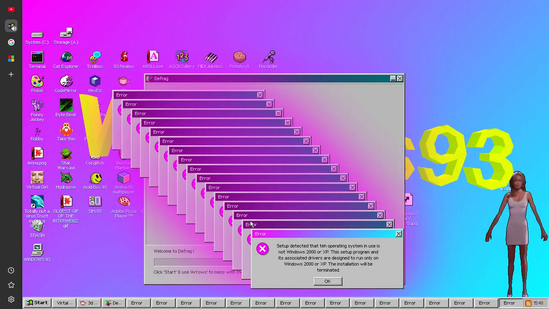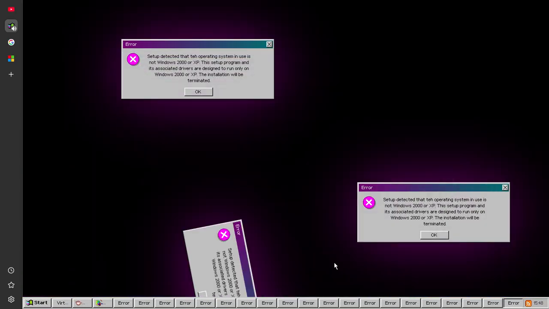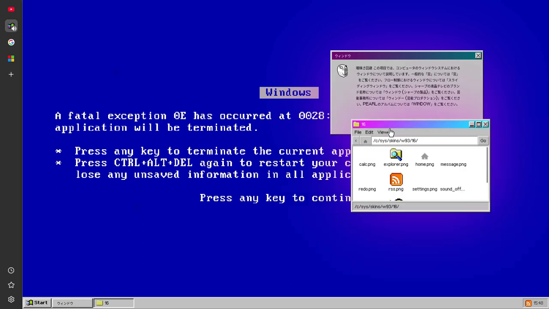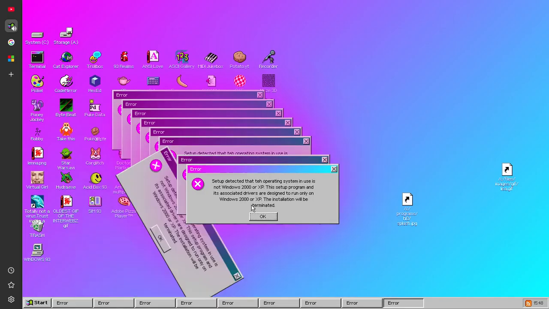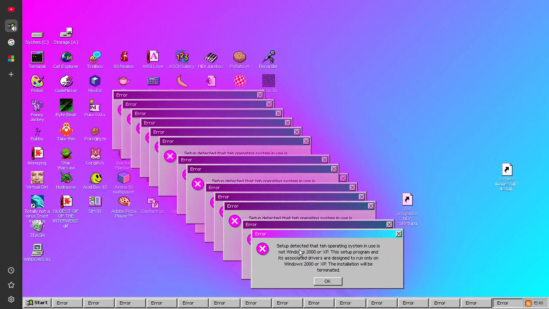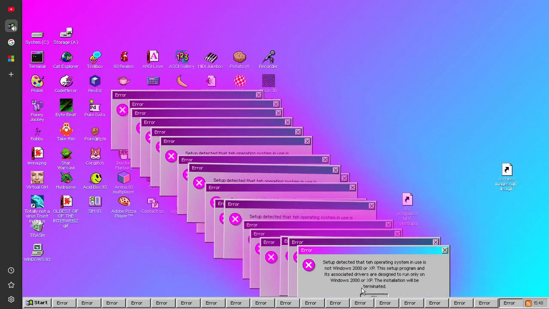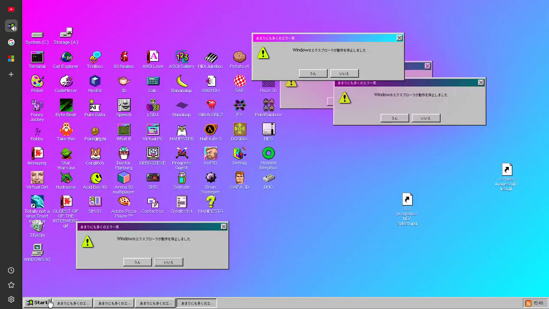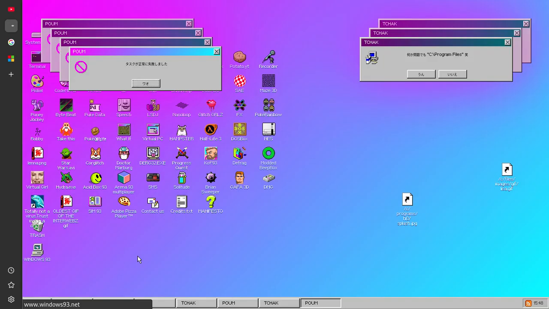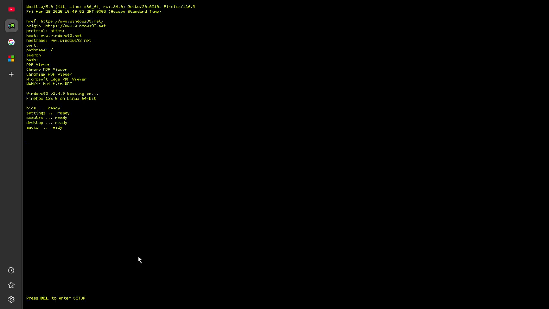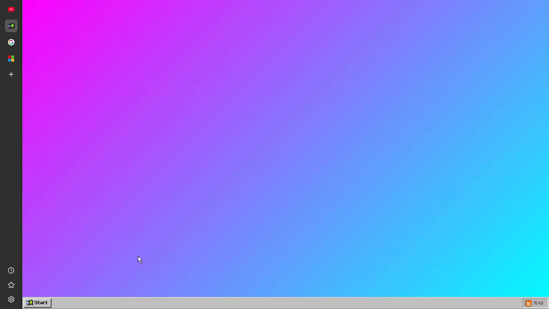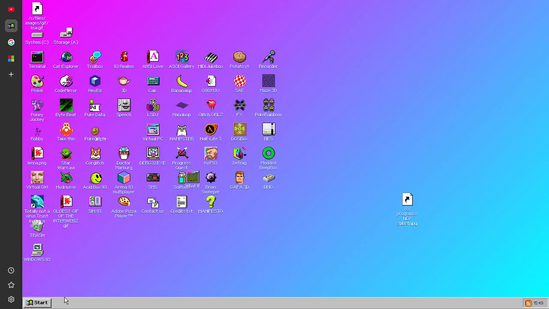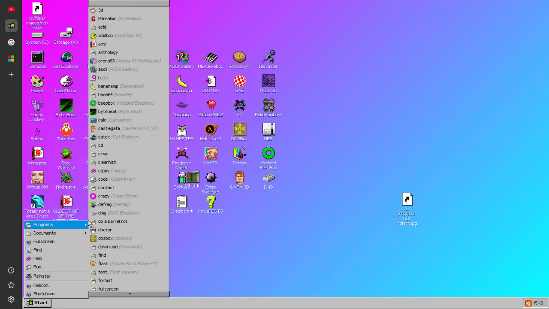Setup detected that the operating system is not... a fatal error. Okay. So defrag. Let me go ahead and just reboot. Sometimes it happens, and it's because of the Gabba2 that I did try to install when I tried to get Half-Life 3 to open. But defrag should just work without any problems. It just had an error message because I didn't have Gabba2 installed.